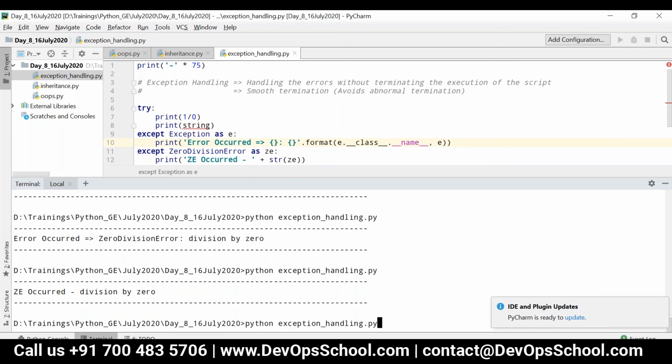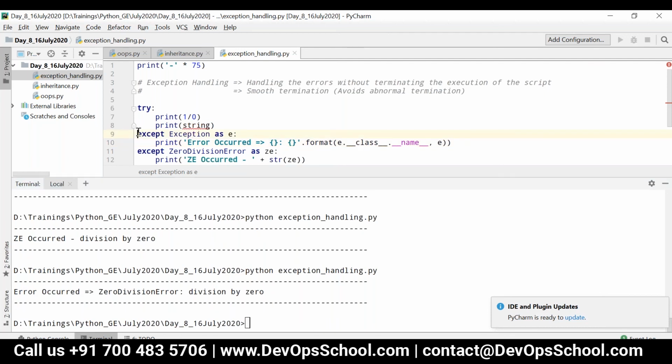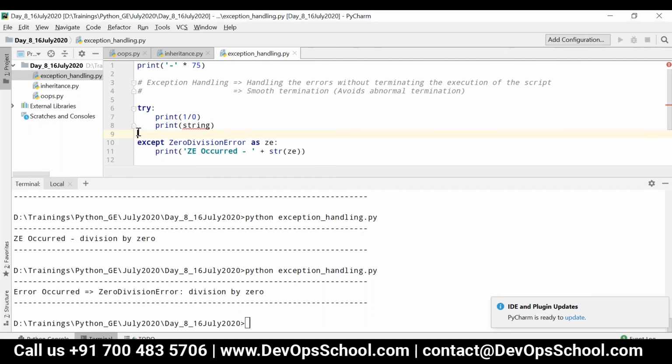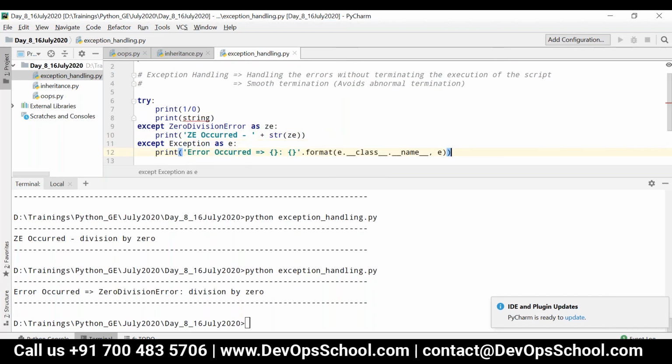So now you can see the output. Error occurred, zero division error, division by 0. That is, this is getting printed. Okay, so please make sure you have placed this generic exception block always at the end. Okay, like this. And also you can handle